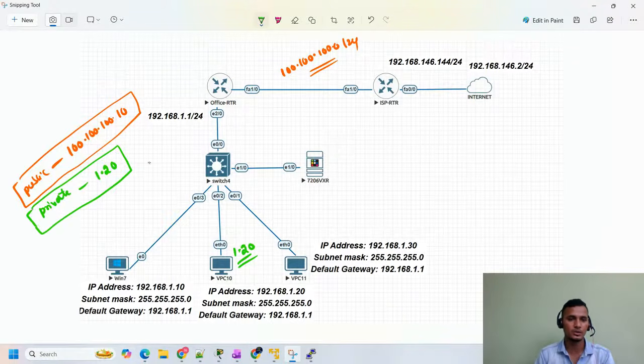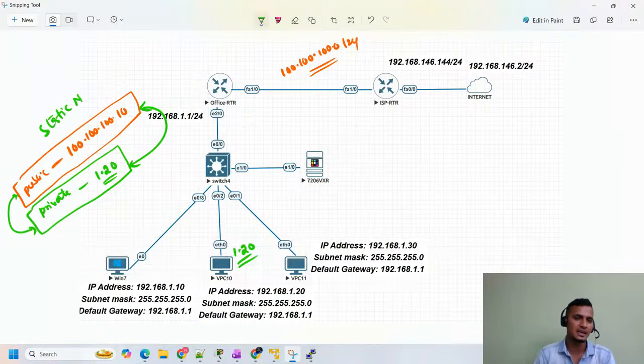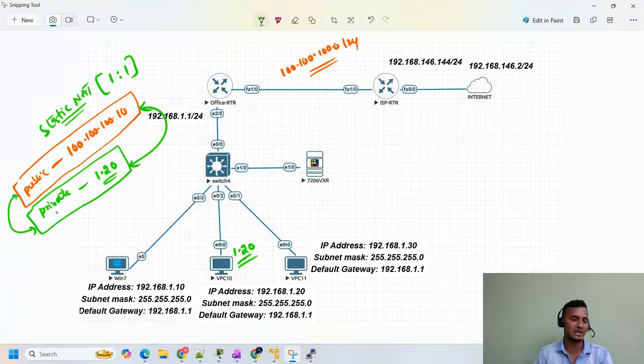So 1.20 is the private IP address. Whenever this user 1.20 tries to ping over the internet, that IP is going to be translated to this IP address. And when the reply comes, it is translated from public to private. That is your static NAT. In static NAT, we do the NATing or mapping one to one. So here we have one private IP address, and I'm going to map it with one public IP address.